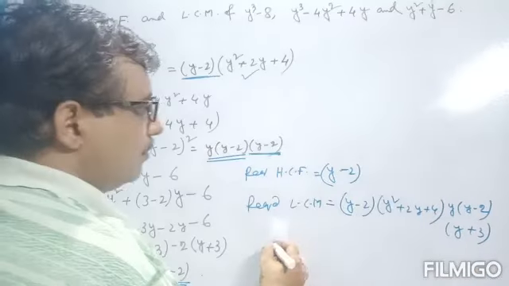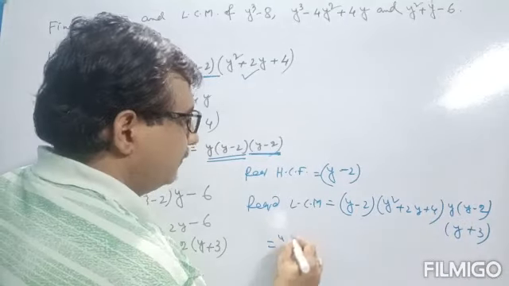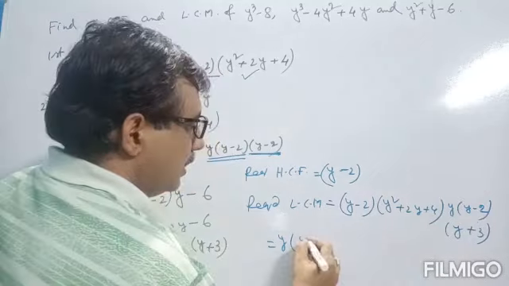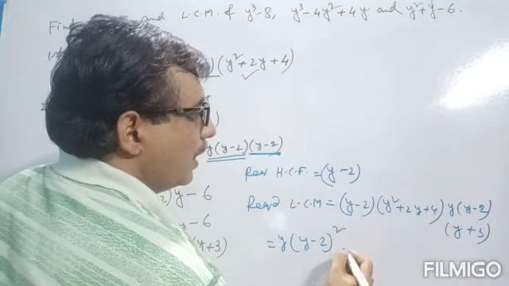Now write in arrangement form. First write y minus 2, y minus 2. This is nothing but y minus 2 whole square.